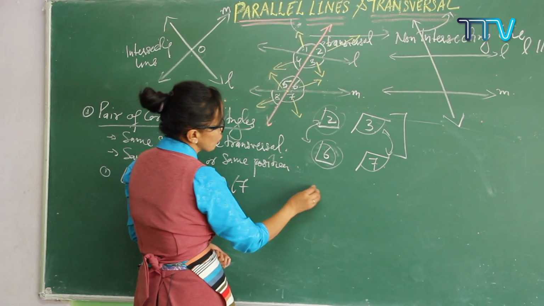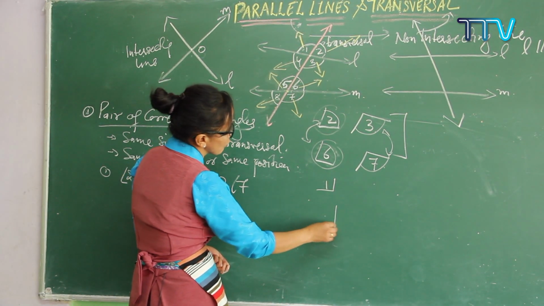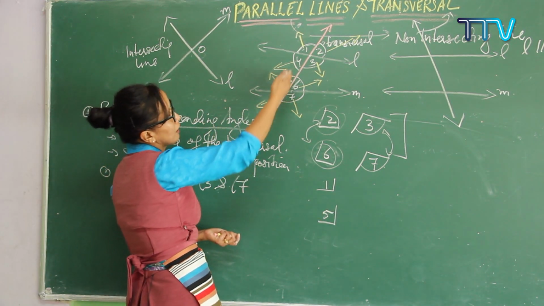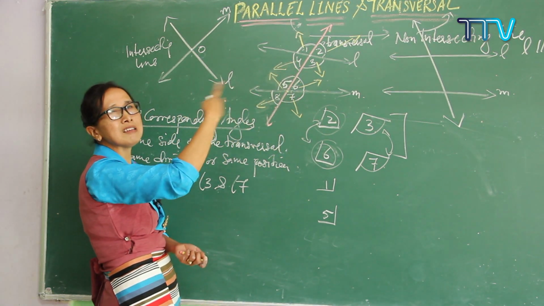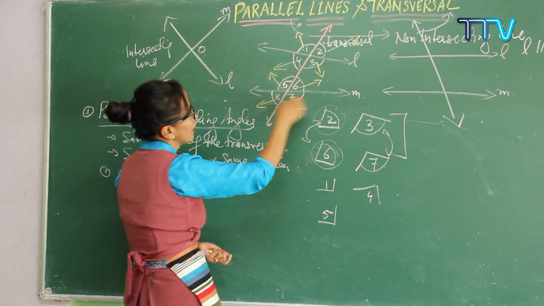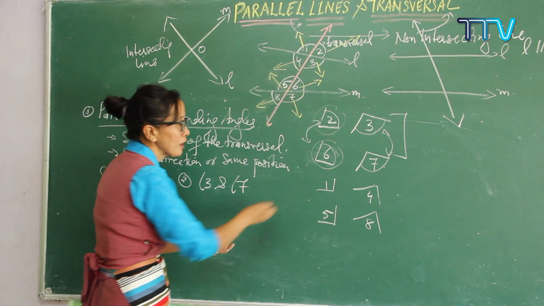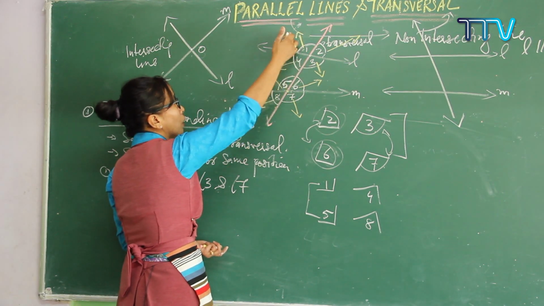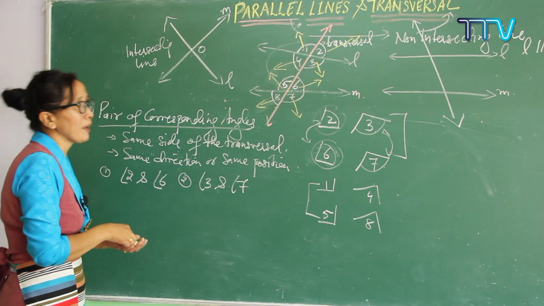See here, the position. When you look at the position, this is 1, and 5 is also forming in this way. The position is up like this. The second one, 4 and 8, have the same direction. By looking at the direction, it is easy to recognize. Angle 4 goes down in this way, angle 8 is also in this way, so they have the same positions. So by looking at the direction itself, we can recognize. 1 going up, 5 going up, so these two are a pair of corresponding angles.